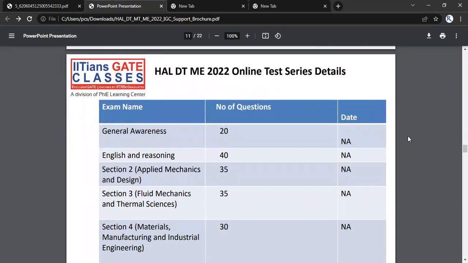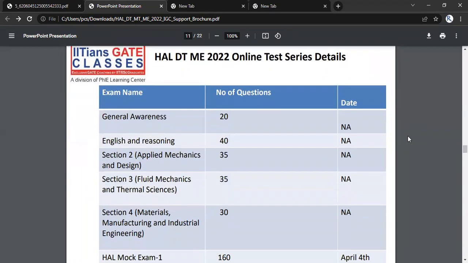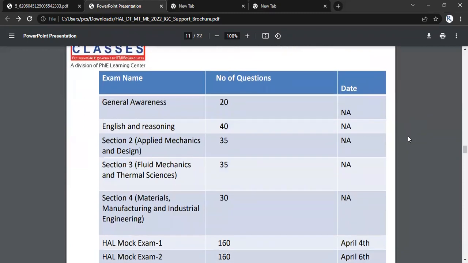Now, we will be giving the mock exam for this HPCL examination, in which the general awareness questions will be 20, and English and reasoning will be 40. Of course, 40 questions they mentioned doesn't mean all 40 will be from English. It may be 10 questions from English and 30 from reasoning, or maybe 20 from English and 20 from reasoning.